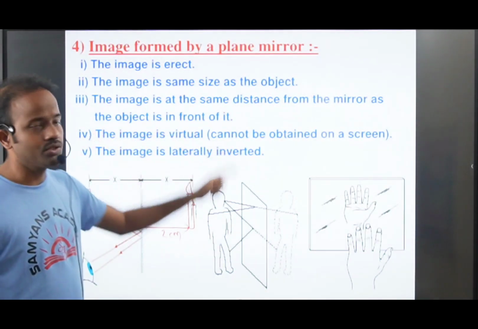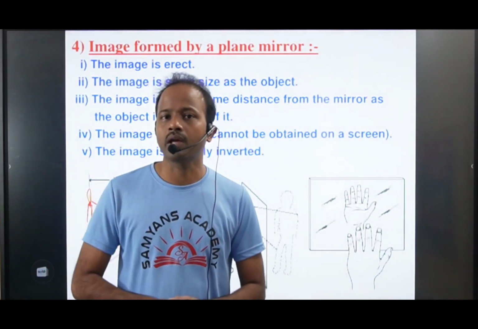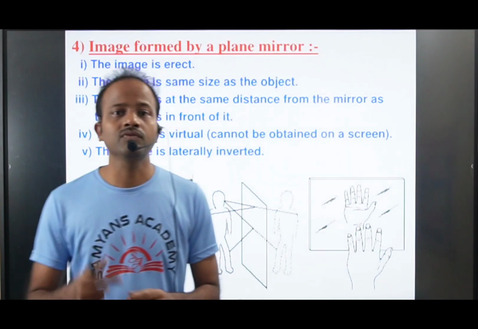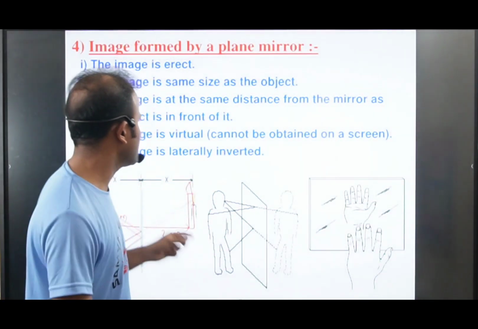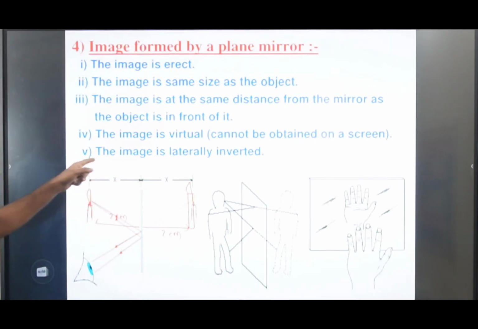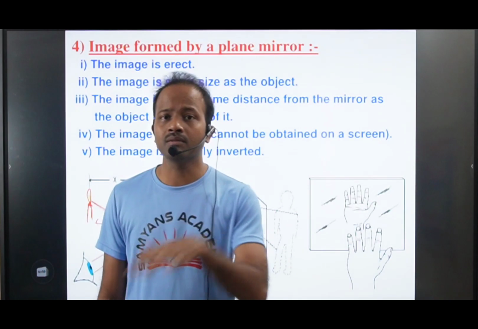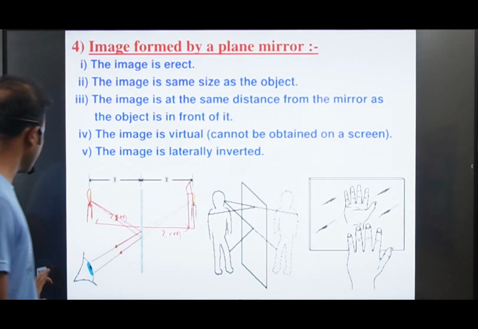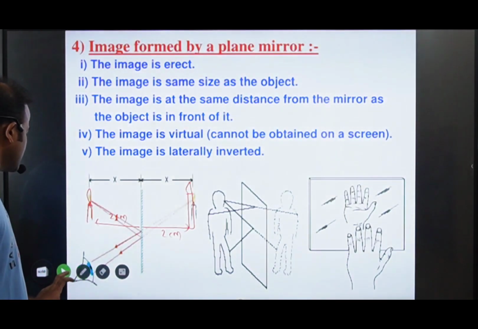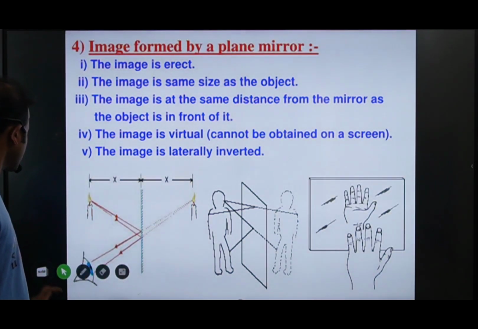The image is virtual. Can you capture your image on the screen? No, we cannot capture it. The image is formed behind the mirror; images like that we call virtual images, which we cannot obtain on a screen. The image is laterally inverted, meaning the right hand becomes left and the left hand becomes right. Like that, we call these laterally inverted images. Okay, is it clear, everyone? Now move on to the next one.